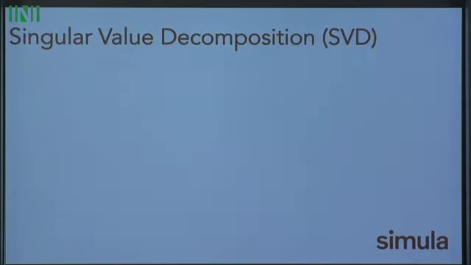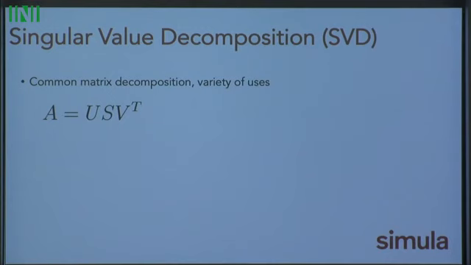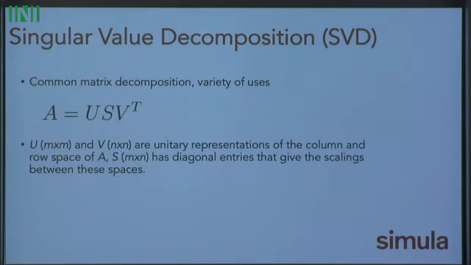So we start looking at some tools to evaluate this, and PCA is one. It's very similar. We're just looking at the singular value decomposition, which gives you PCA. It's a common matrix decomposition used a lot. One use is to understand the directions of this matrix vector product that are going to be large and that are going to be small. It breaks us down into these three matrices: unitary representations of the column and row space, and also this diagonal matrix that gives the scaling between these two spaces.